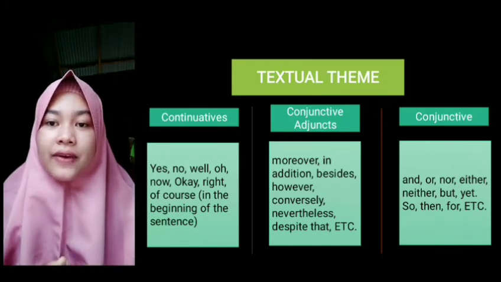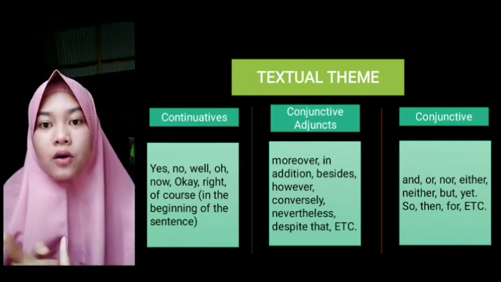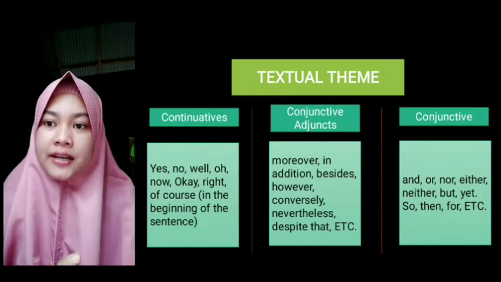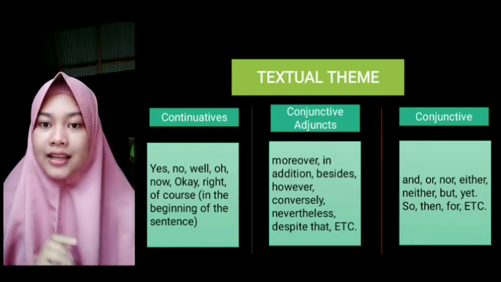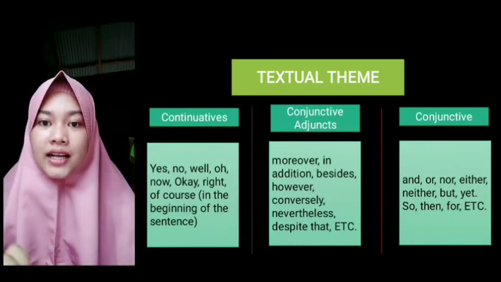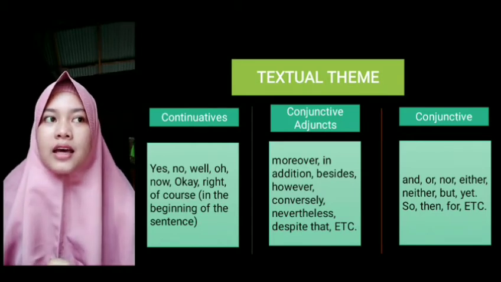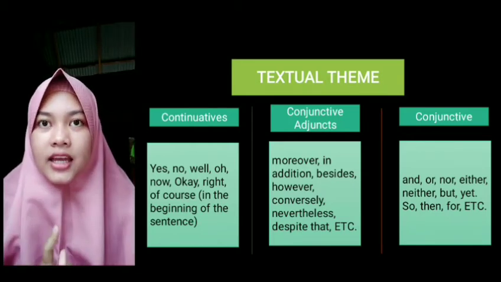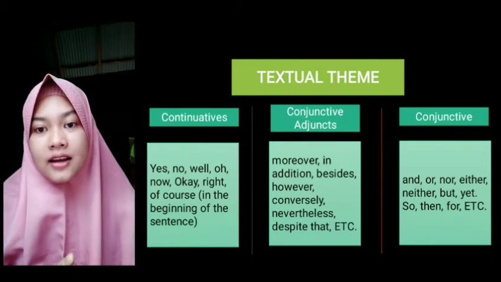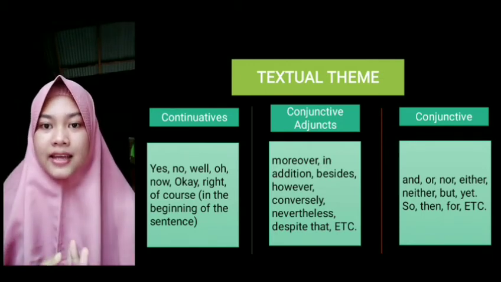Conjunctive adjuncts, for example, are moreover, in addition, besides, however, like that. And the last is conjunctions, as we know, like and, or, nor, either, so, like that.